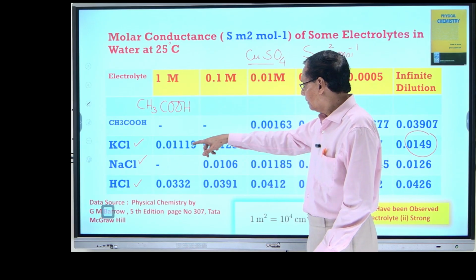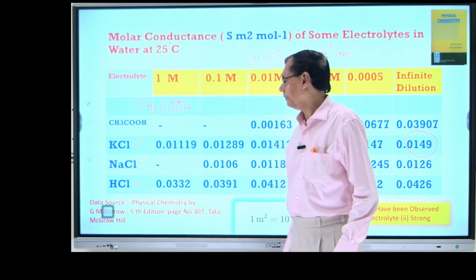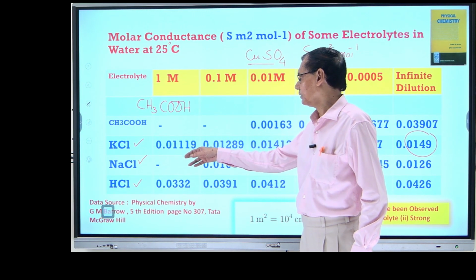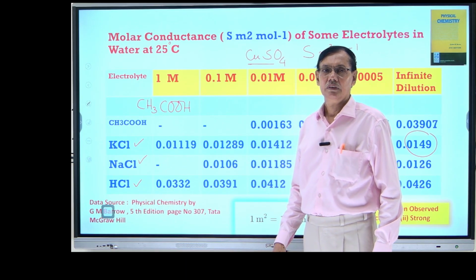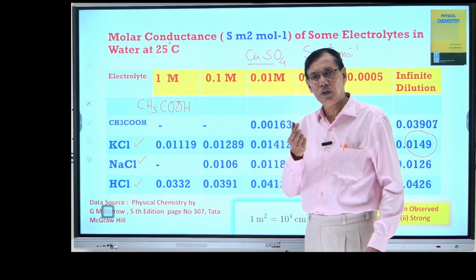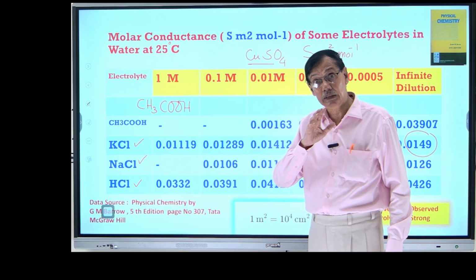But if I take another compound, magnesium chloride or sodium chloride or sodium sulfate, the contribution of the sodium will be the same. Of course, the concentration is very important.